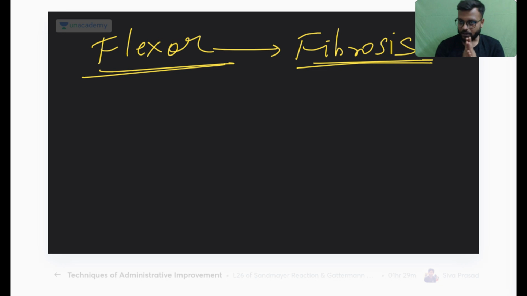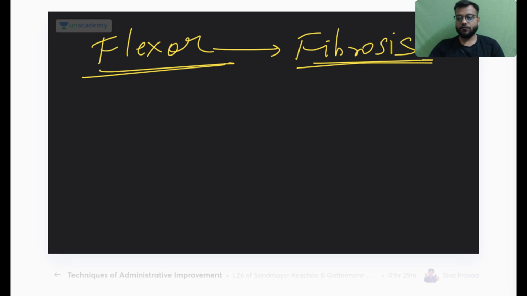This is a simple test for the Volkmann ischemic contracture of the flexor muscles after Volkmann ischemia or the compartment syndrome following fractures of both bones of the forearm or any fracture in the forearm. Very important, just remember this.